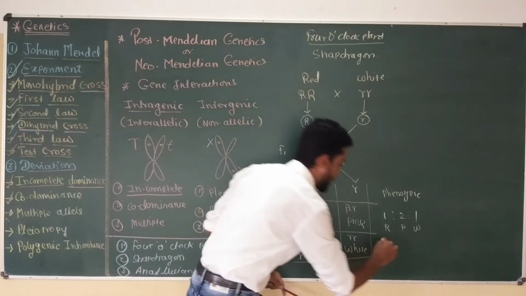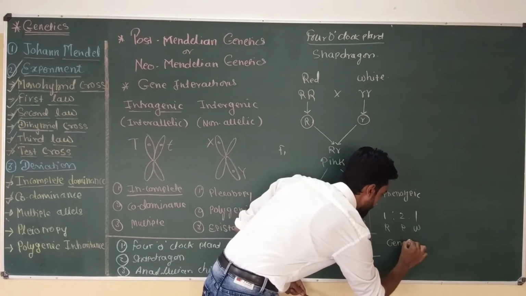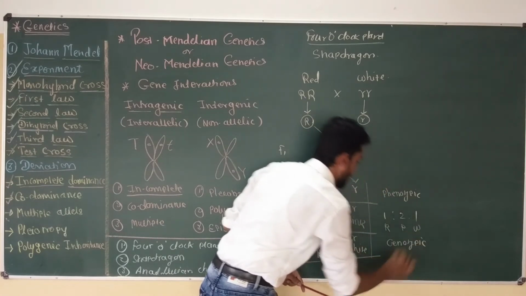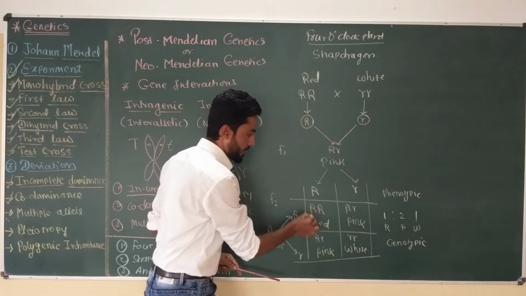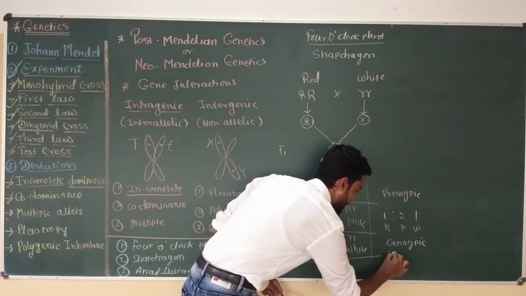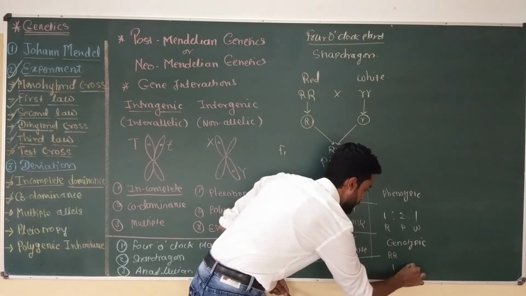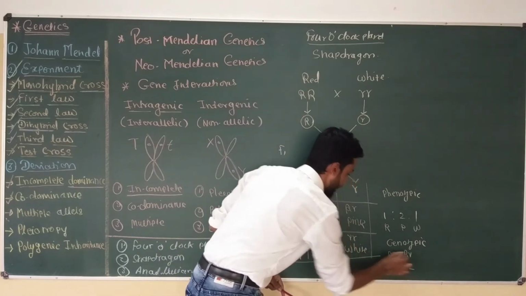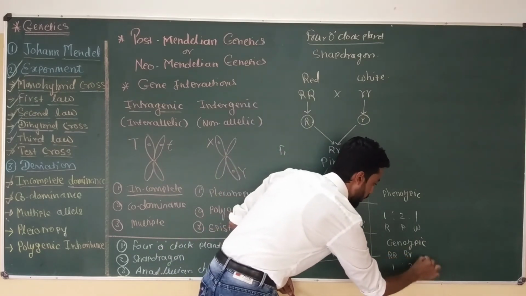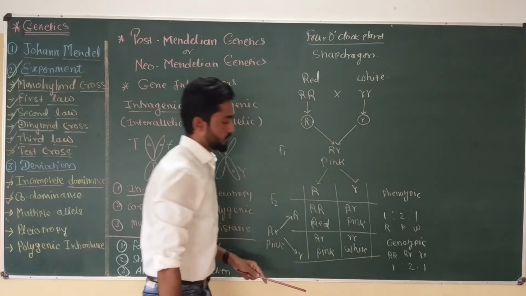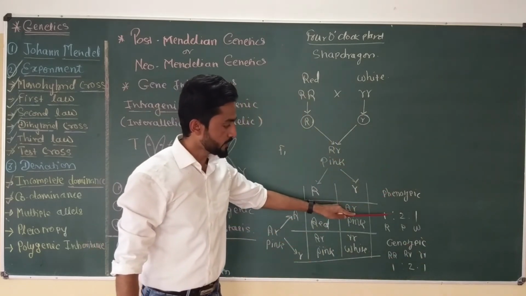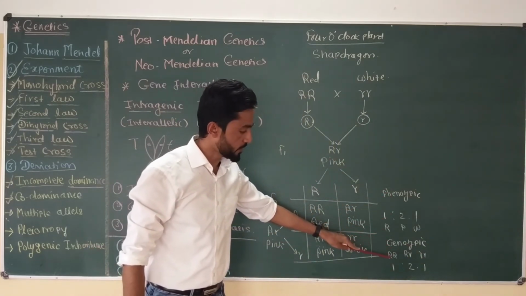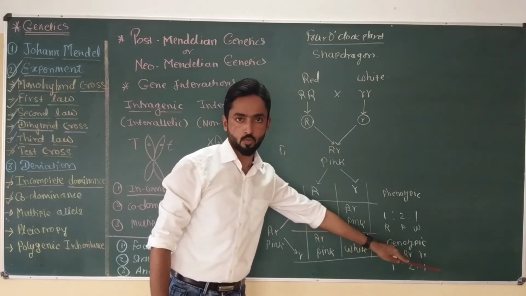And if we calculate genotypic ratio, it would be 1 capital R, capital R, 2 capital R, small r and 1 small r, small r. So phenotypic ratio is 1:2:1 and genotypic ratio is also going to remain 1:2:1.